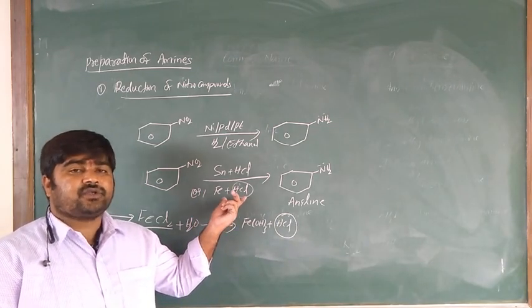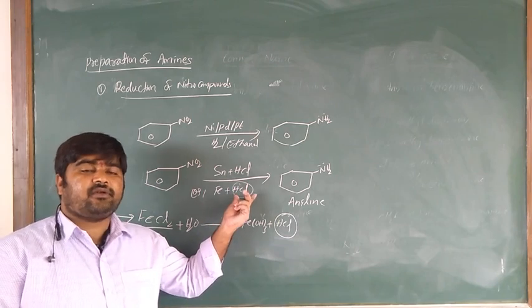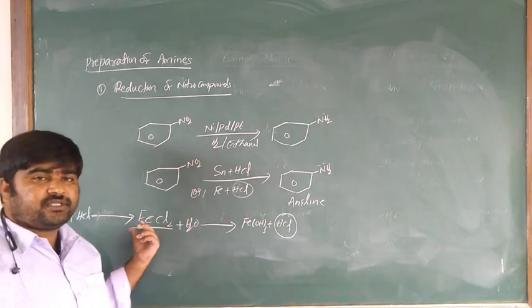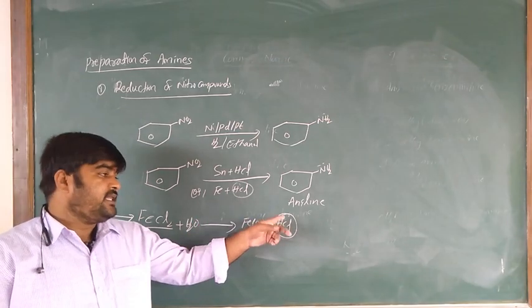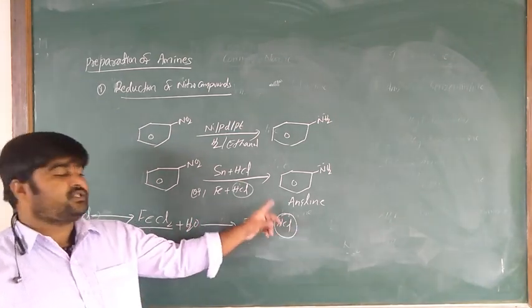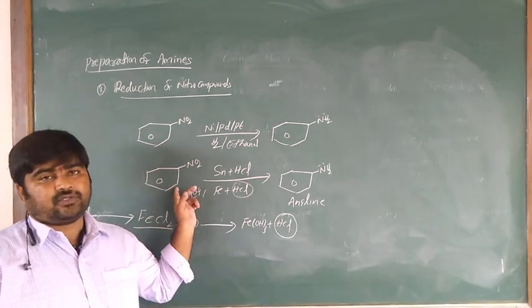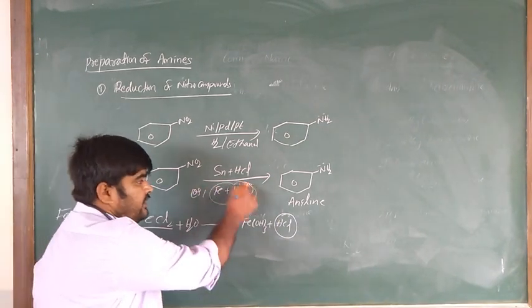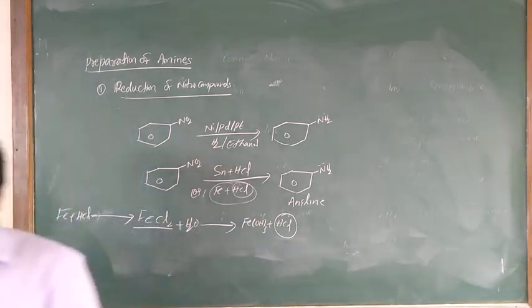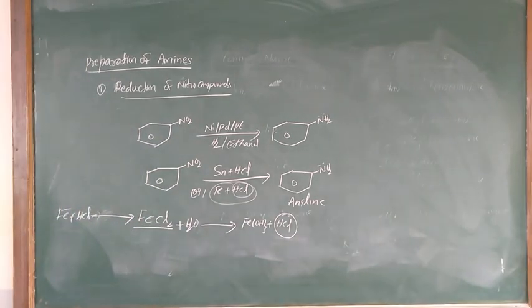Why? Because Fe and hydrochloric acid react and produce FeCl2. This FeCl2 gets hydrolysed to produce hydrochloric acid, and this hydrochloric acid is used to initiate the reaction. That's why this is the most preferable method. Is it clear?